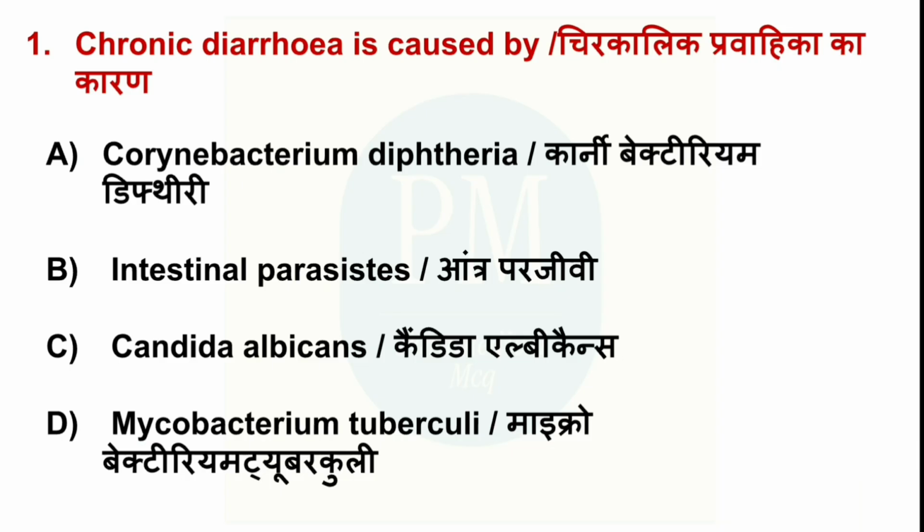Chronic diarrhea is caused by option A, Corynebacterium diphtheriae, option B, intestinal parasites, option C, Candida albicans, option D, Mycobacterium tuberculosis. The correct option is option B, intestinal parasites.